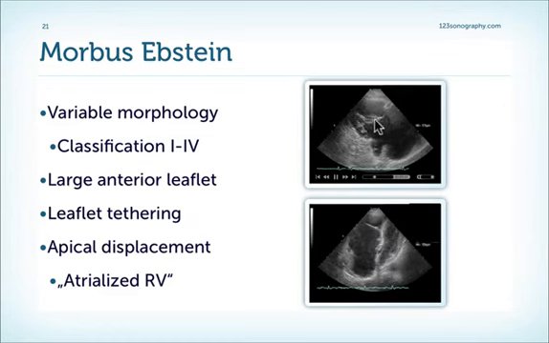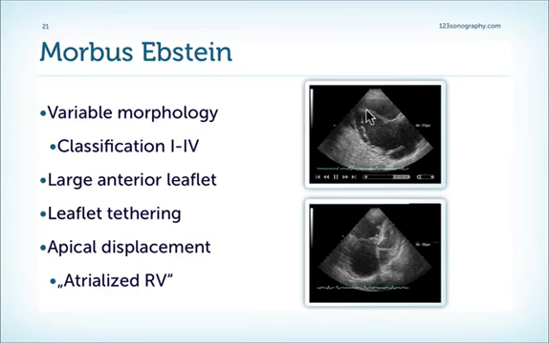We see a very long anterior leaflet, leaflet tethering. You can see how the leaflet is attached to the myocardium here. We have apical displacement of the leaflet, so the point of closure is far within the right ventricle. And we have atrialization of large parts of the right ventricle. In other words, functionally, this is part of the right atrium.